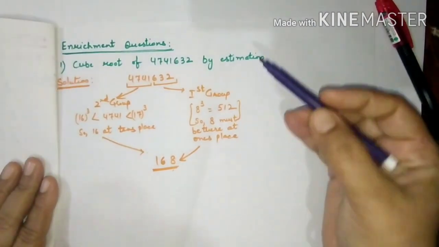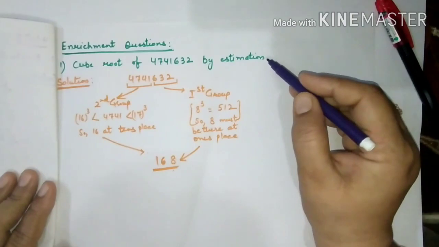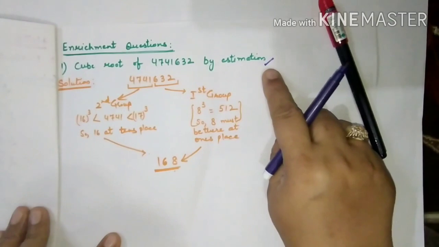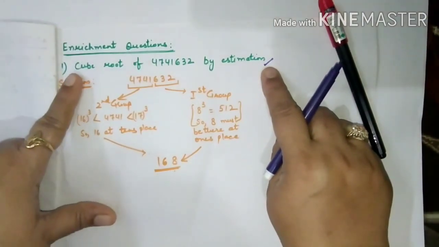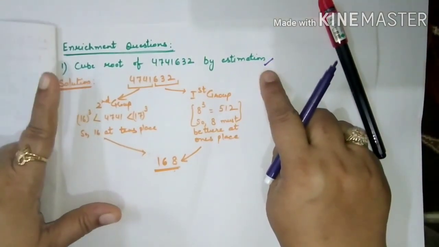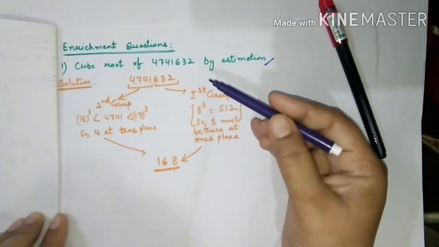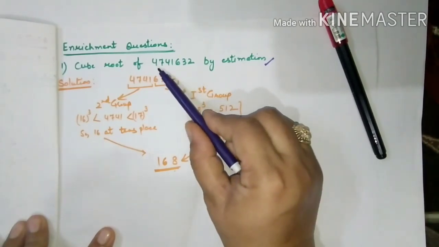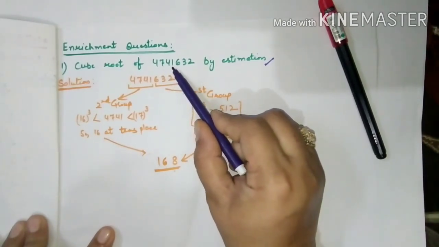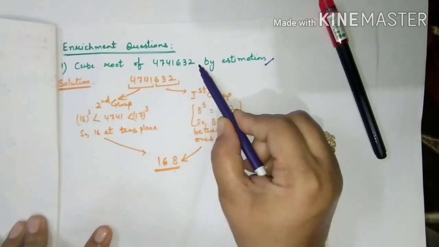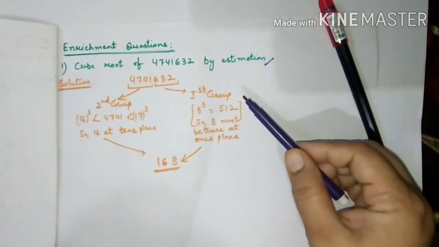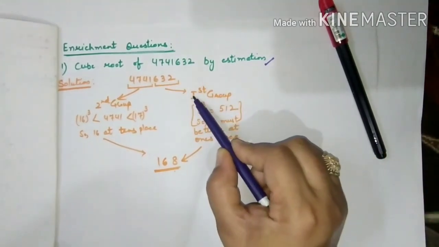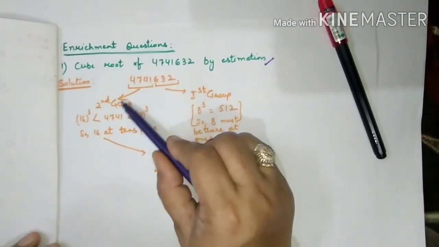Next, the enrichment question. Find the cube root of a given number by estimation. We have also done this estimation method of cube root in our previous video, but let me explain again. First of all, read the number properly. This is 47,41,632. First step, same: we have to divide it into groups. Ones place, tens place, hundreds place. These three digits will be in the first group. The rest of the digits we will take in the second group.